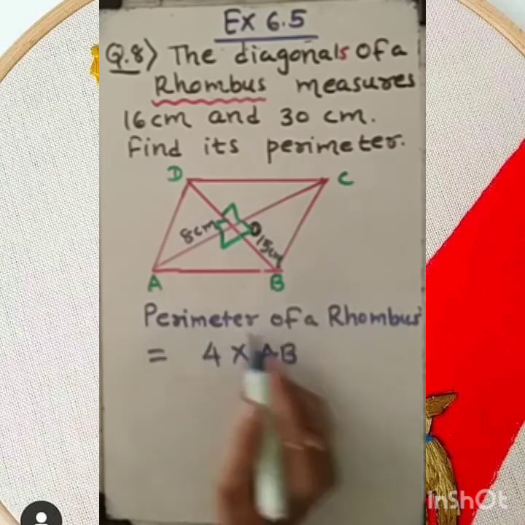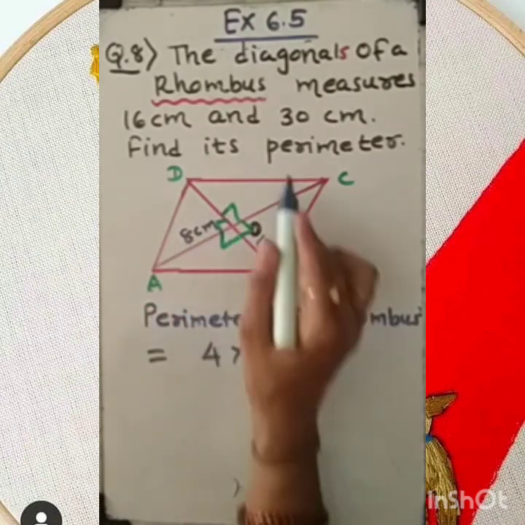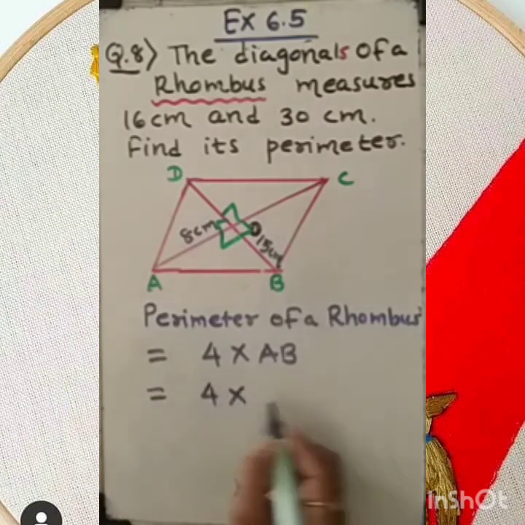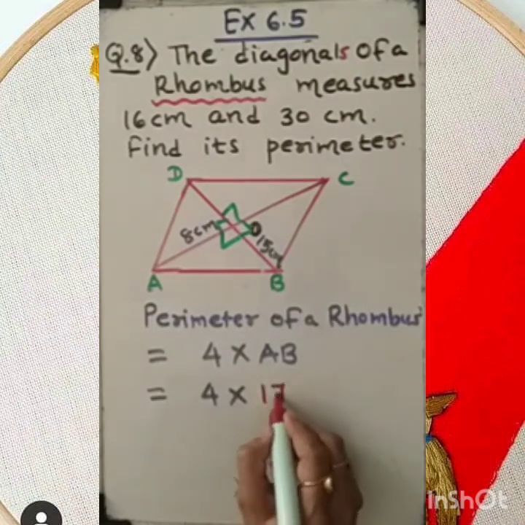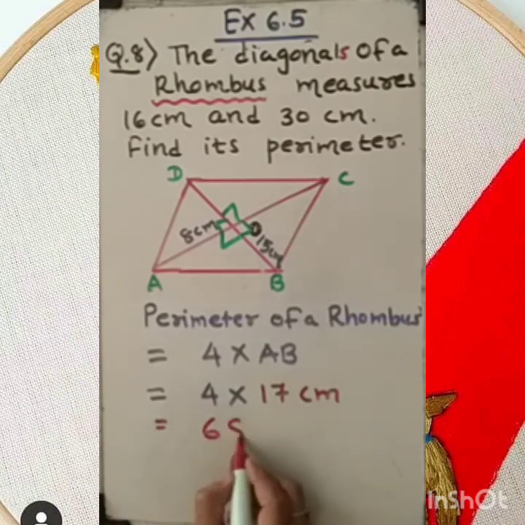Reason behind that, AB plus BC plus CD plus AD, as all four sides are equal. And recently we found the value of AB, it was 17 centimeter. So the product of 17 with 4 gives the result 68 centimeter.